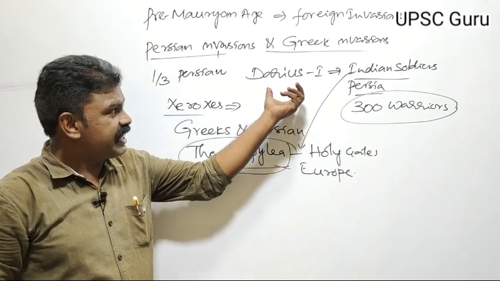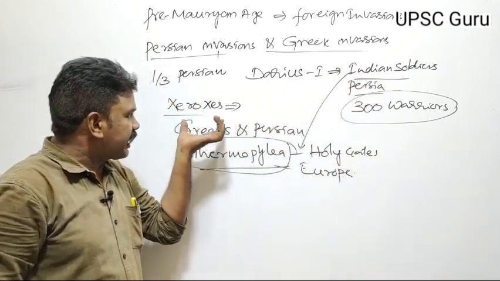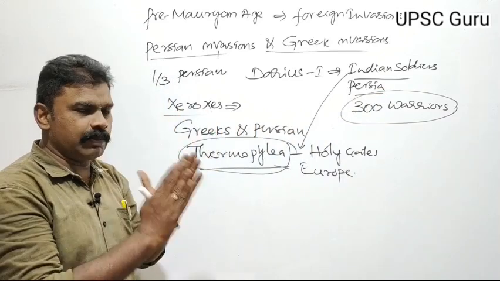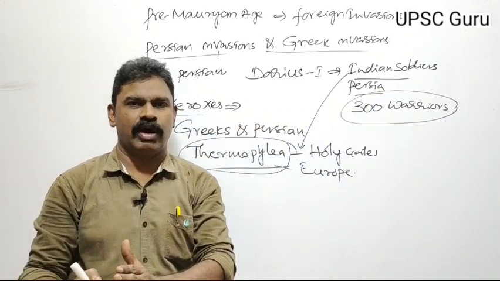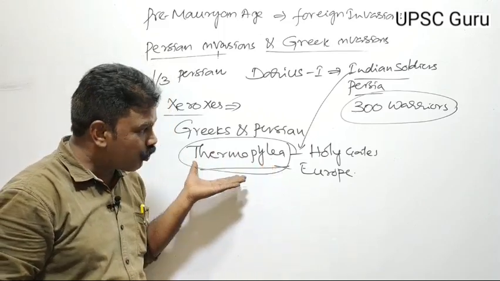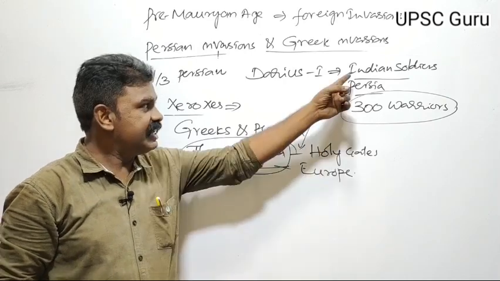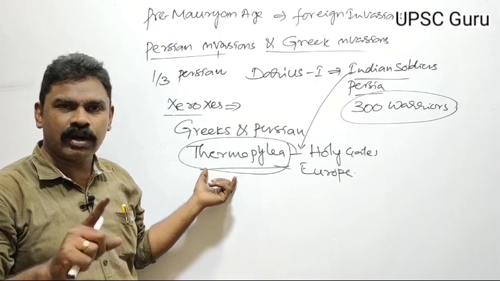During the time of Darius I, Indian soldiers went to Persia. During the time of Xerxes, there occurred the Persian and Greek wars. This war is Thermopylae. This war occurred in the European territories. Indian soldiers participated in this war.